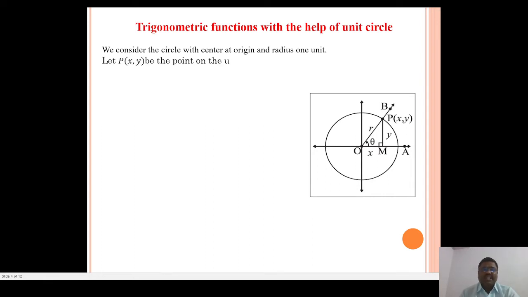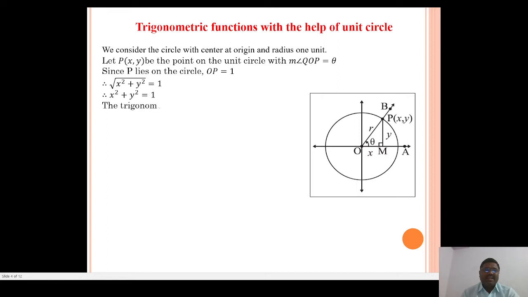Let P(x, y) be a point on the unit circle with the measure of angle QOP equal to theta. Since P lies on the circle, OP equals 1. So the distance OP is 1. Therefore, root of x square plus y square equals 1, so x square plus y square equals 1. The trigonometric ratios are defined as sin theta equals y and cos theta equals x.